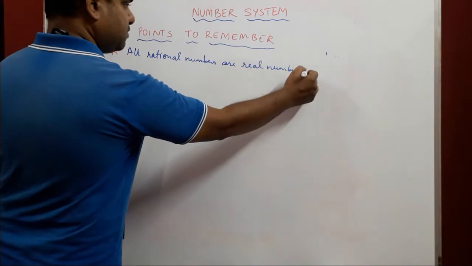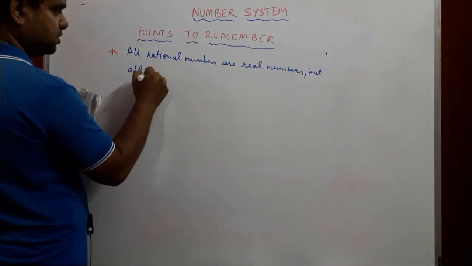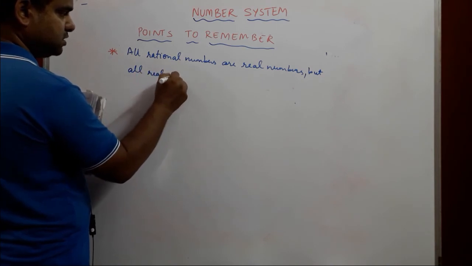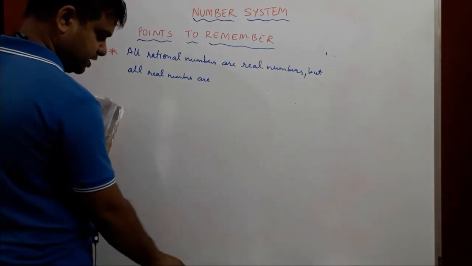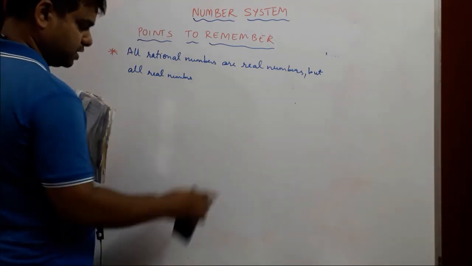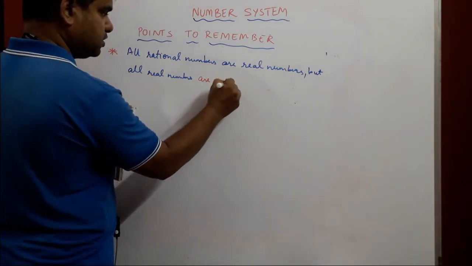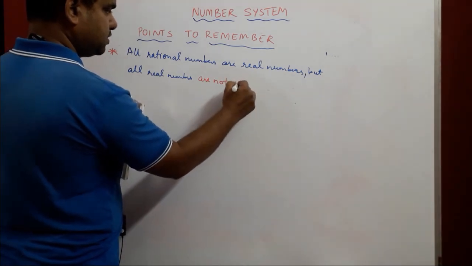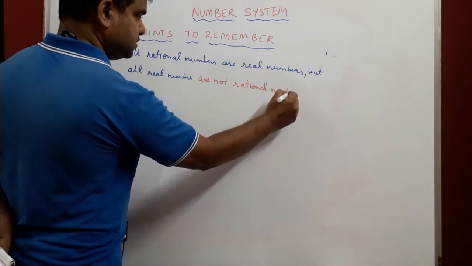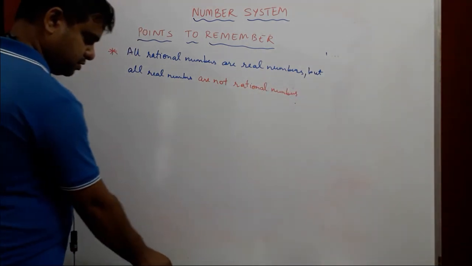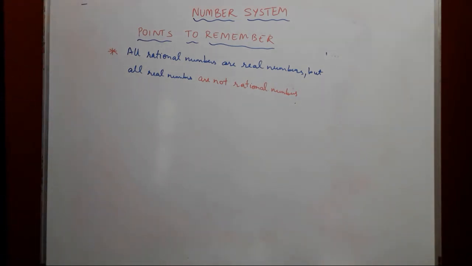Therefore we can say, but all real numbers are not rational numbers. I'll put this in red for you so that it gets highlighted. Okay, are not rational numbers. So all rational numbers are real numbers, but all real numbers are not rational.